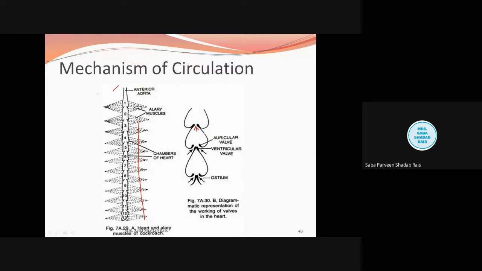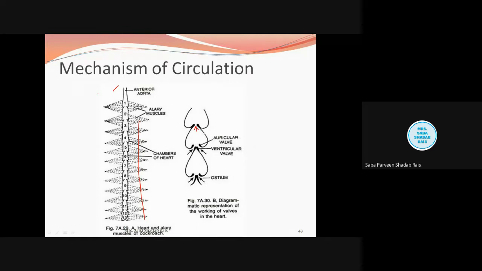So what we have learned is that the rhythmicity starts from the posterior end and goes in a succession manner: first it comes to the 13th chamber, then it goes to 12, 11, 10, 9, 8, 7, 6, 5, 4, 3, 2, 1.